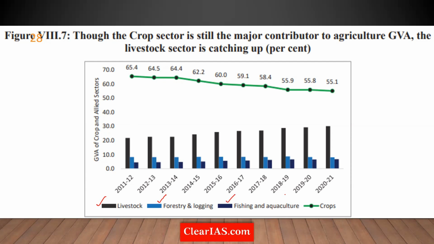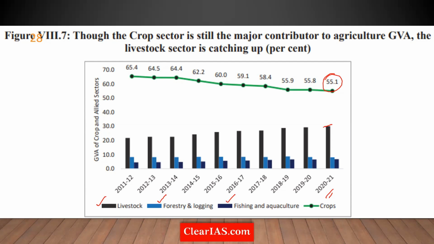If you take the entire agricultural GVA in 2020-21, around 55% of this is coming from crop-based farming, which means more than half of the value addition is coming from crop-based cultivation. What about the remaining? Somewhere close to 30% is coming from livestock, and the remaining from forestry and logging, fishing and aquaculture. So the largest component is crops.